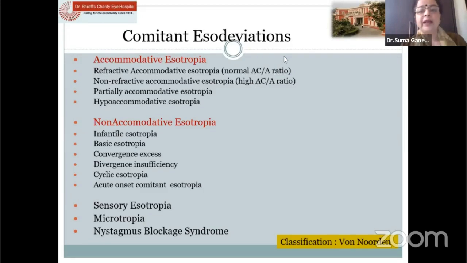Thank you, Rohit, for the kind words. And I would like to thank you again for giving me this opportunity to speak on one of my favorite topics, which is ESO deviations, because I find them easy to treat and giving you nice results. So it is classified as Von Nuden has classified concomitant ESO deviations into accommodative esotropias and non-accommodative esotropias, and also then other varieties of sensory esotropia, microtropia, and nystagmus blockade syndrome.